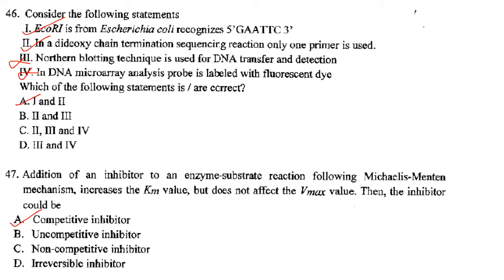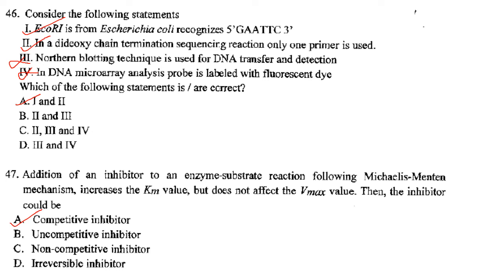Consider the following statements. Eco R1 is from Escherichia coli recognizes GAATTC. So they have asked for which of the following statement is correct. So option 1 is naturally correct. Then you have got in a dideoxy chain termination sequencing reaction only one primer is used. So that is also correct. The northern blotting technique is used for DNA transfer and detection. That is not correct. It is for RNA transfer and detection. In DNA microarray analysis, probe is labeled with fluorescent dye. That is also not correct. So which of the following statements is or are correct? That is 1 and 2 are correct. Option A is correct.